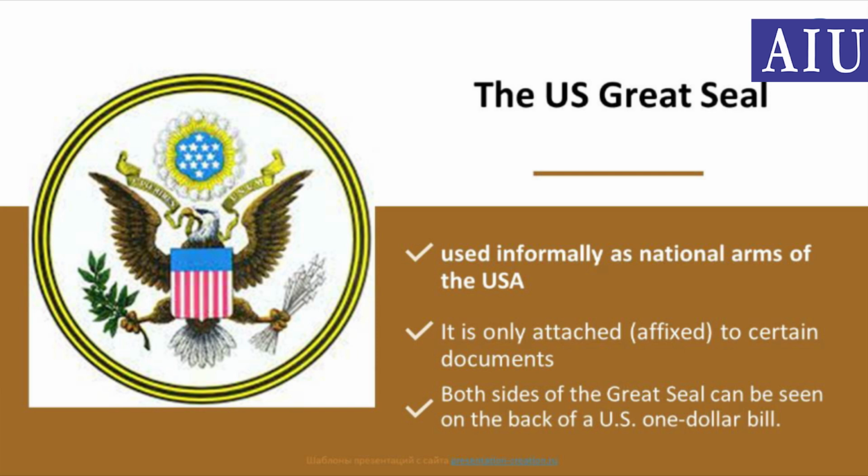From the eagle's perspective, it holds a bundle of 13 arrows in its left talon and an olive branch in its right talon, together symbolizing that the United States of America has a strong desire for peace but will always be ready for war. Although not specified by law, the olive branch is usually depicted with 13 leaves and 13 olives, again representing the 13 original states. The eagle has its head turned towards the olive branch, said to symbolize a preference for peace.